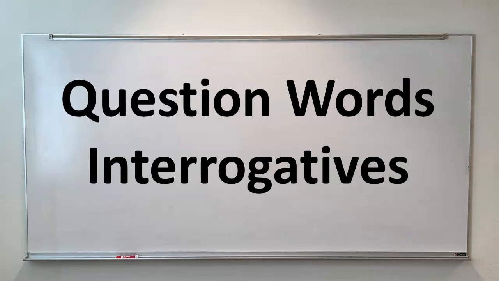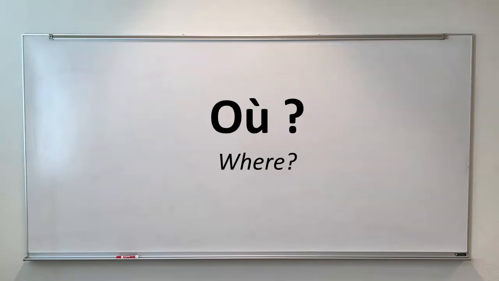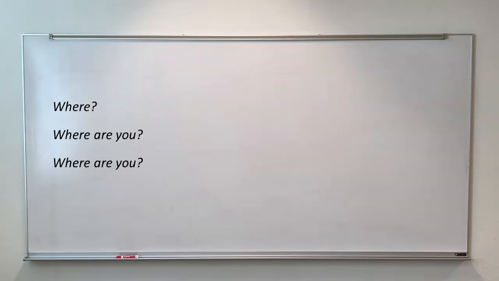So in this lesson we are going to continue our study of interrogatives or question words. In this lesson we have the question word où, which means where in English. Let's look at some examples. Where, of course, is simply où.